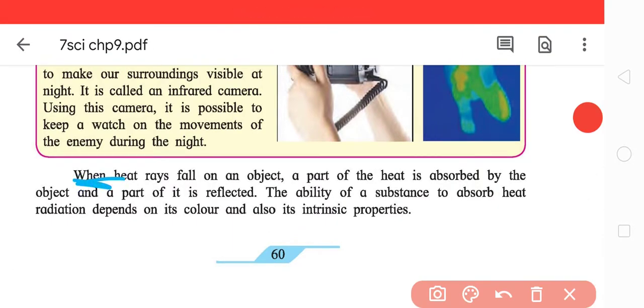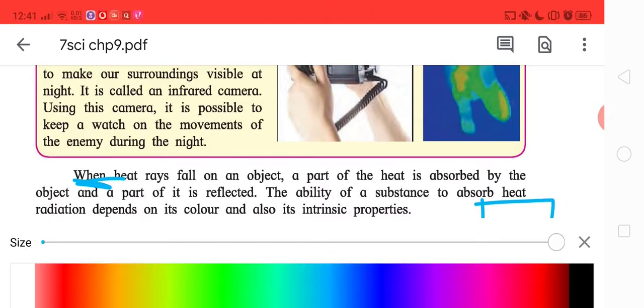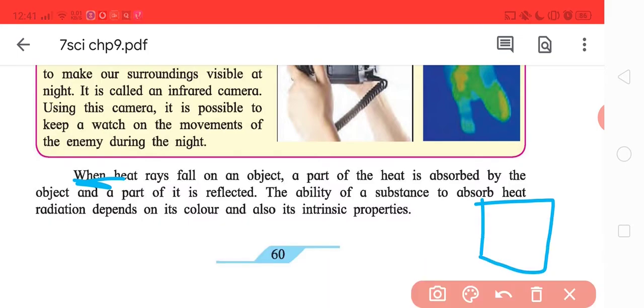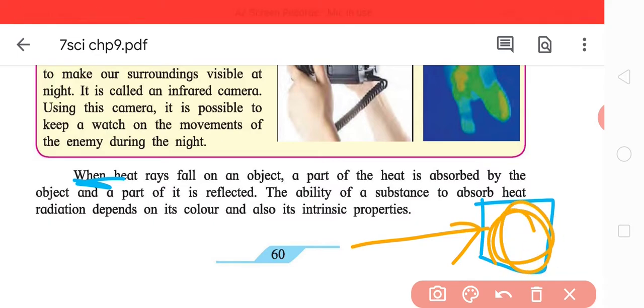So I'm reading this. When heat rays fall on an object, let me take yellow for heat as it has been done. For an object, oh sorry, it's orange, but never mind. A part of it is absorbed and a part of it is reflected.